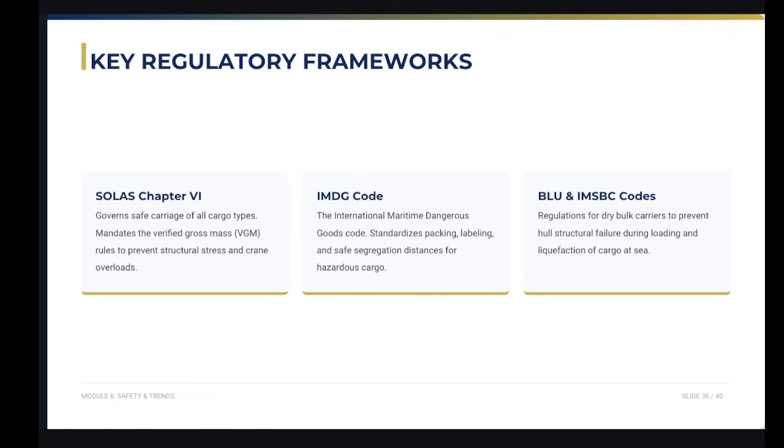The maritime industry is governed by strict international codes. So we have SOLAS Chapter 6. It regulates cargo carriage and mandates verified weights. And then the IMDG Code sets the safety standards for dangerous goods. And then the BLU Code protects bulk carrier hulls during loading.